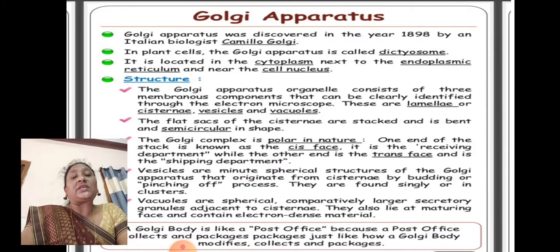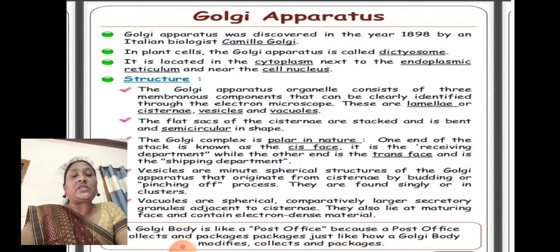The Golgi apparatus consists of three membrane components clearly identified through the electron microscope: the lamellae or cisternae, the vesicles, and the vacuoles. The flat sacs of the cisternae are stacked and bent, semicircular in shape. So the Golgi complex is polar in nature.